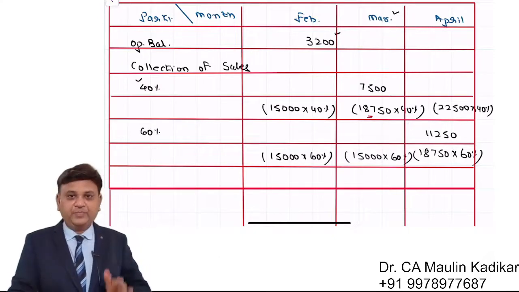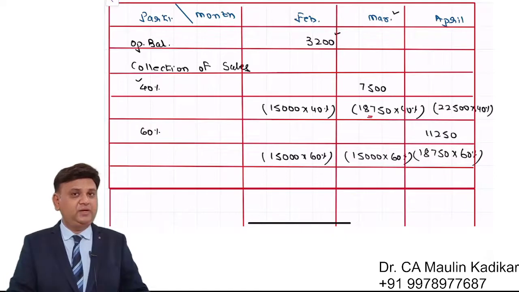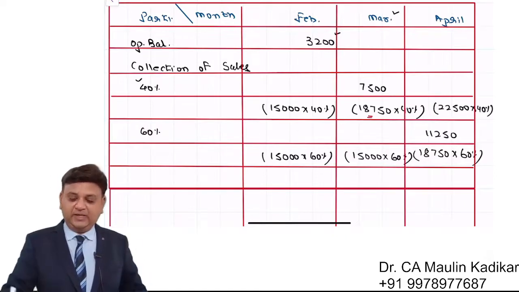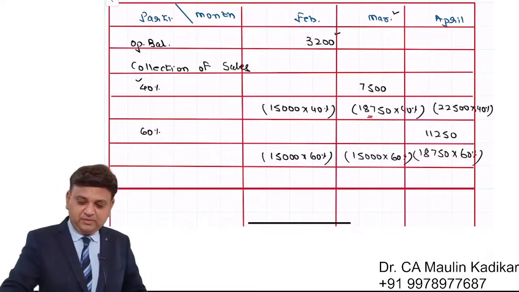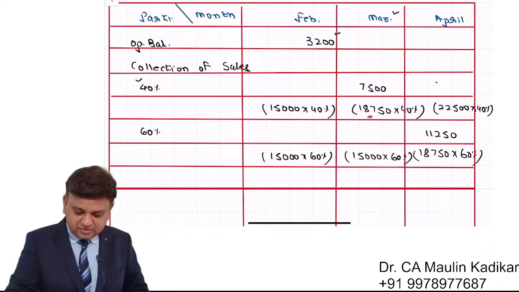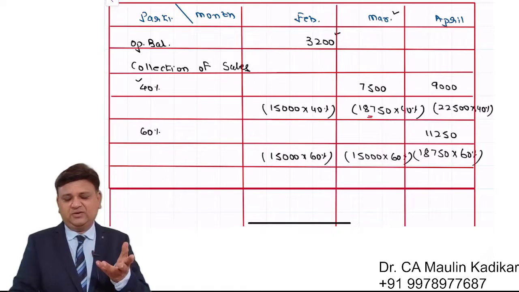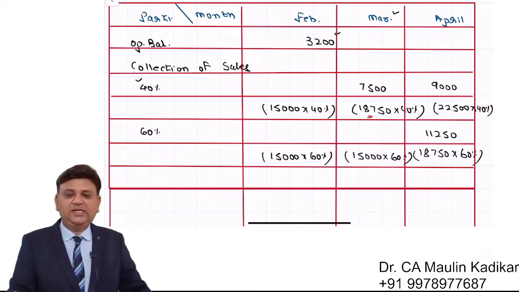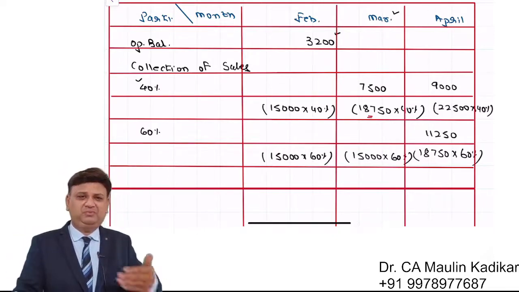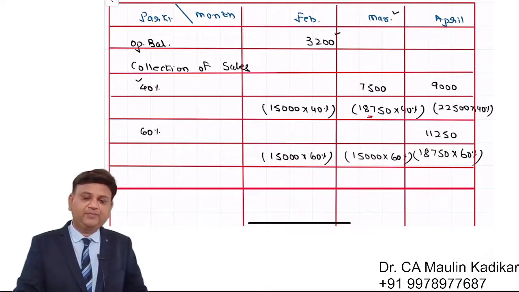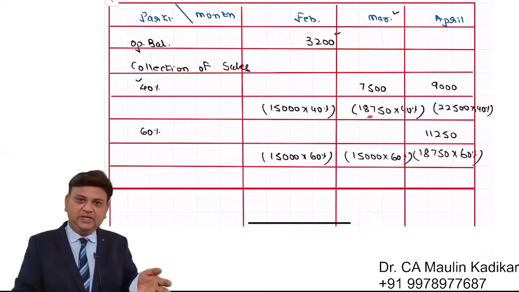Okay. After February it is March. Sales of March is 22,500. Of that 40% will be collected in April. That is 9,000. Remaining is collected in May and we are not concerned. Sales of April is collected in May and June. We are not concerned.